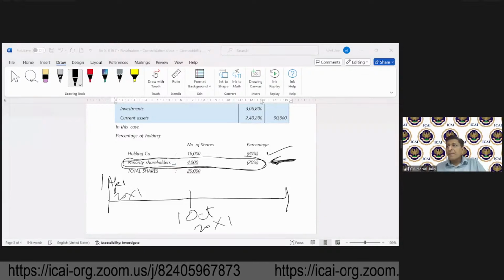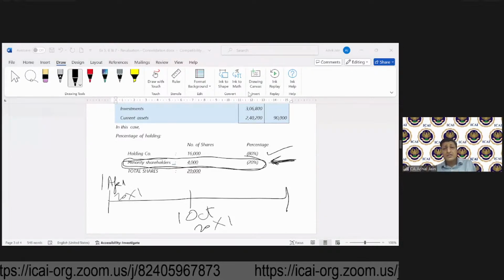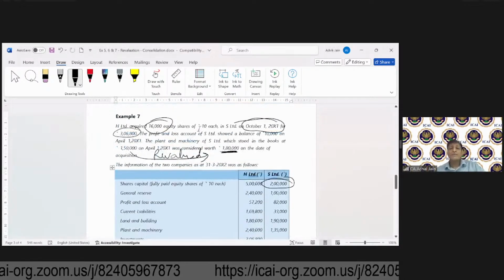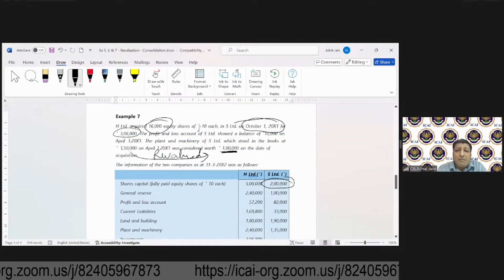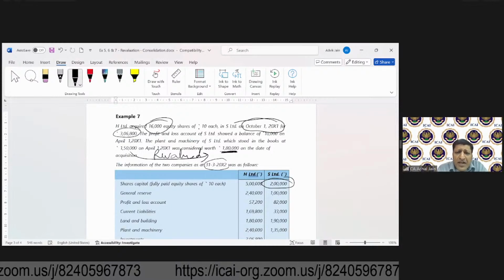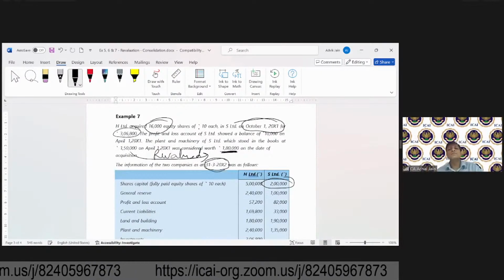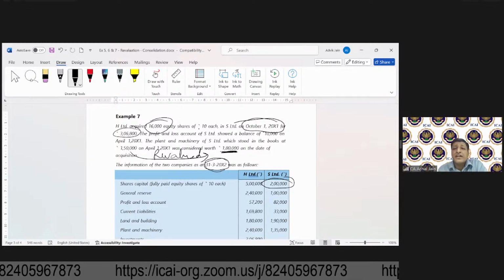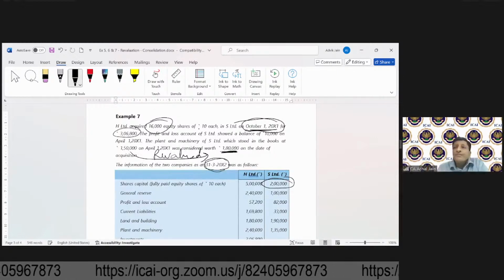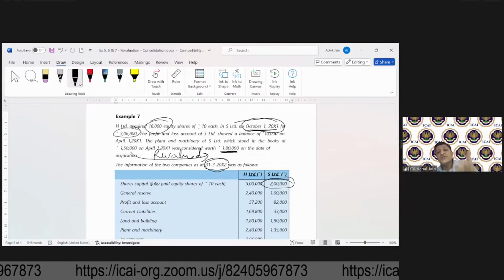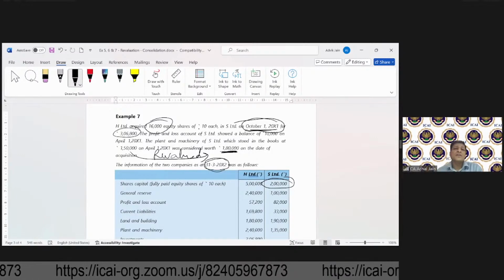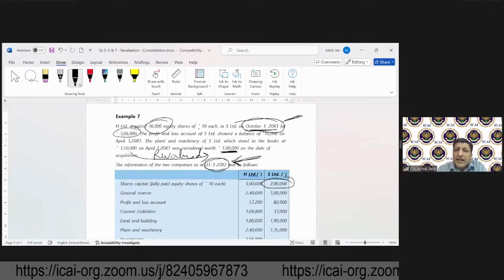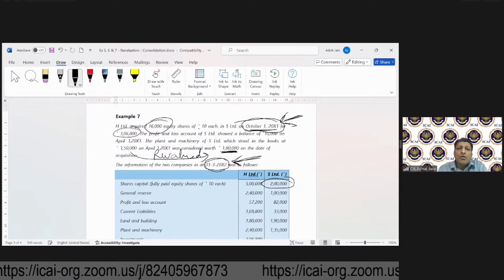Okay, Kiran is saying impact for 6 months will have to be considered. Yes. So now in this case, if you look at this information, this balance sheet is available to us as at 31st March X2. But the acquisition has taken place on which date? 1st October X1. So can you tell me on which date goodwill or capital reserve will be computed? On this date, on this date, or on this date?